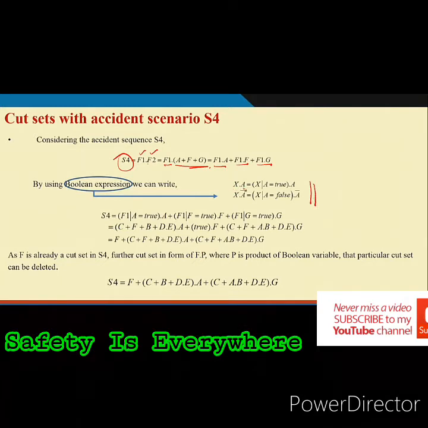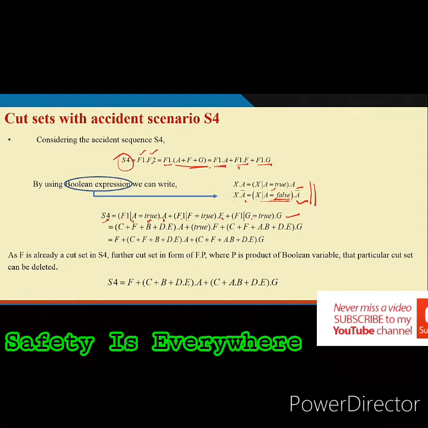When we say x in intersection A, we can write that x given A equal to true intersection A, or x intersection A bar, you can write x given A equal to false intersection A bar. If you follow this and then simplify this one, what is going to happen? You see S4, that means F1 given A true into A, second one F1 given F true into F, third one is F1 given G true into G.